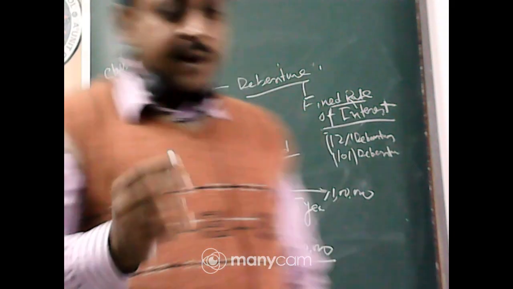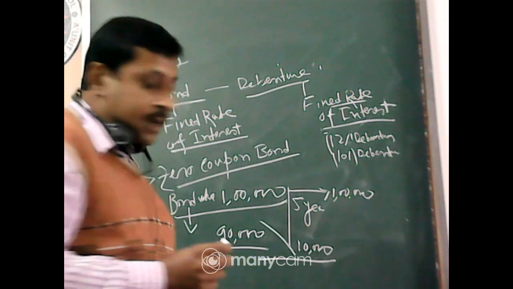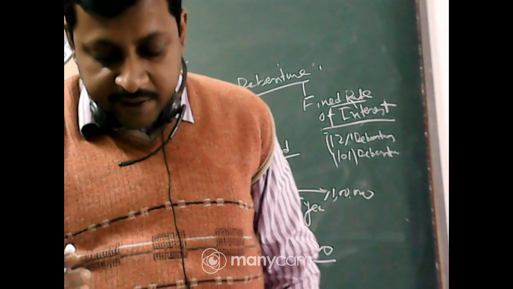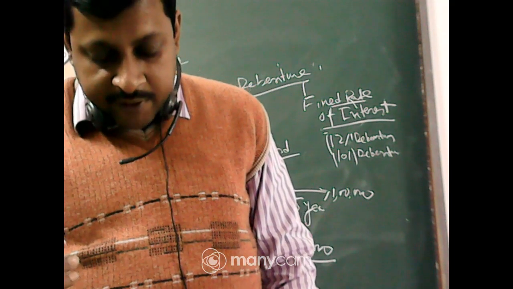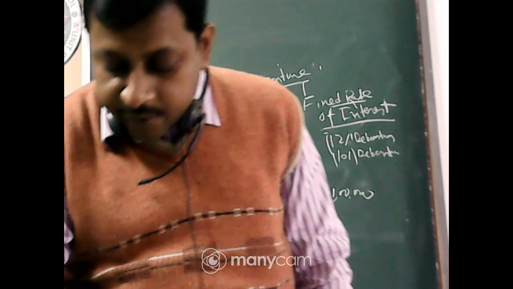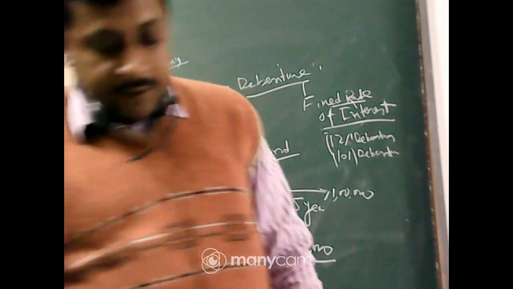Sometimes the question arises: what is bond, what is debenture? So we have to explain that. Bond is similar to debenture, but a debenture has a fixed interest rate, and sometimes no interest rate is mentioned in the bond. A very popular bond is the deep discount bond or zero coupon bond. Coupon means interest.